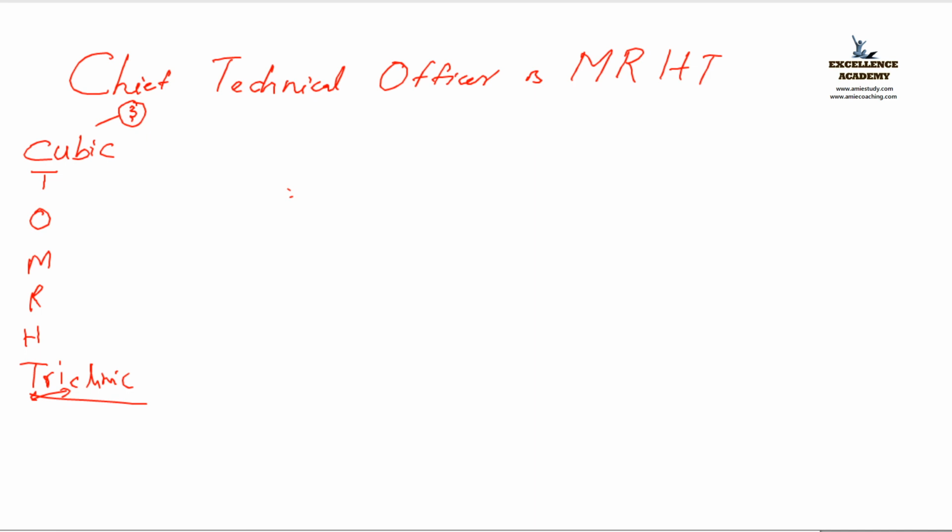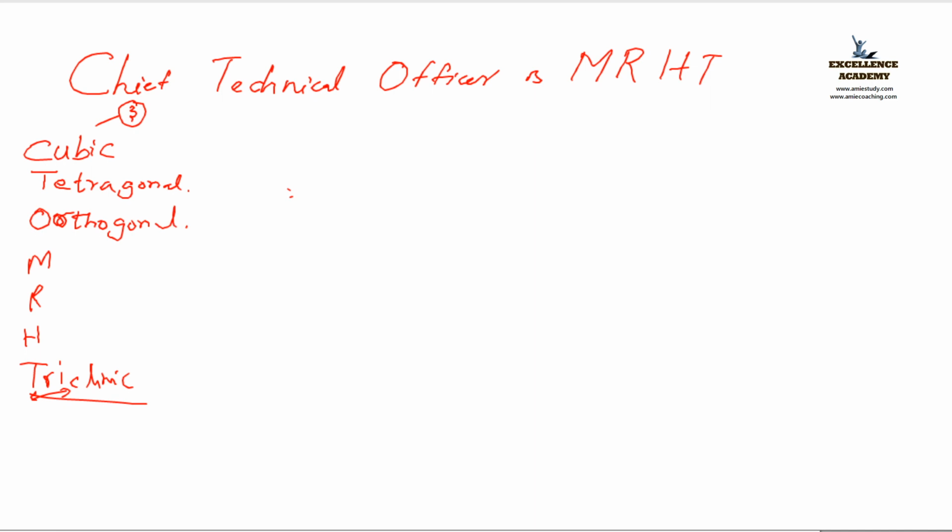So after the 3, what will come next? 4. Another name for that 4? Tetra. Tetragonal. Clear? Tetragonal. Okay. Next one is ortho. Orthogonal. O stands for ortho.